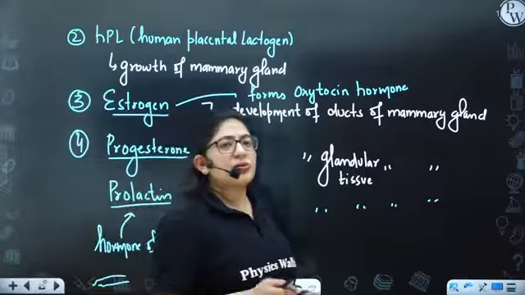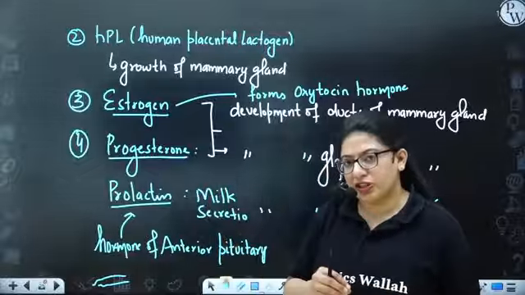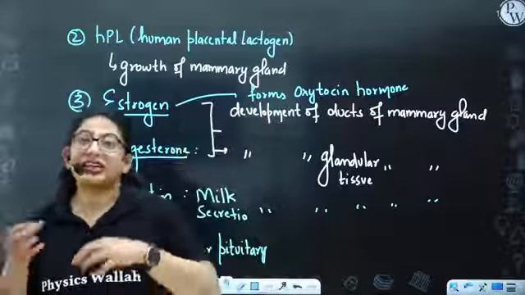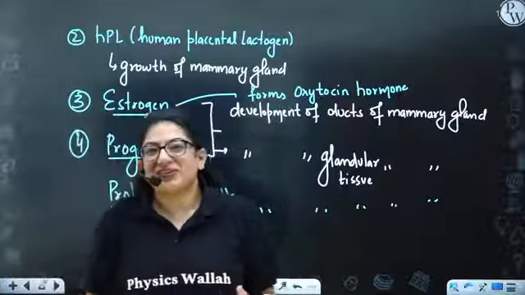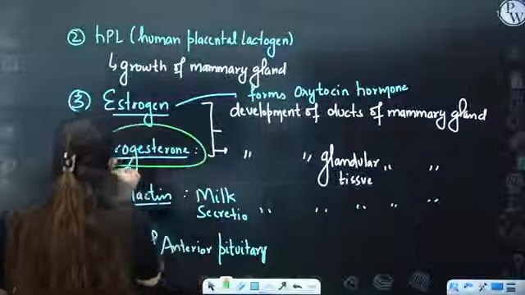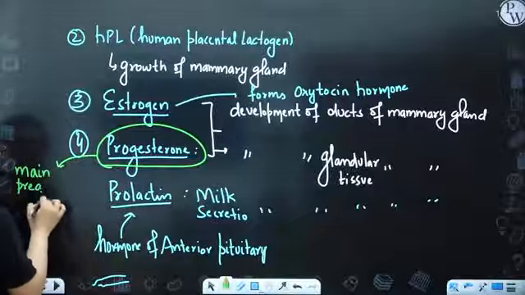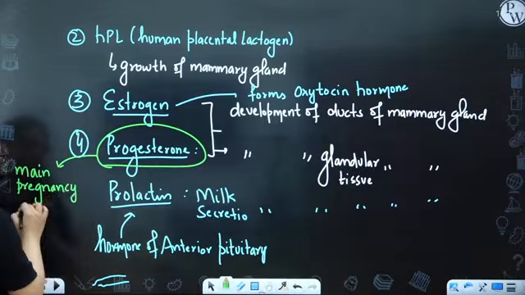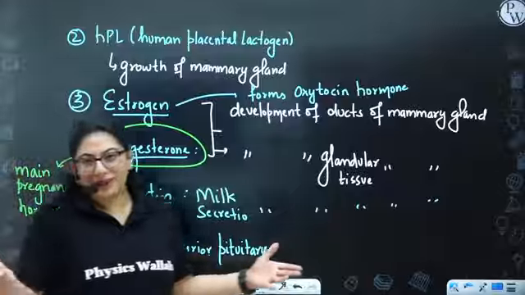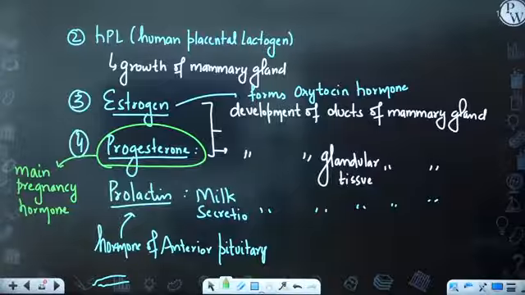Later on, after 3 months, the placenta is completely developed. Its growth has taken place. Now it can produce progesterone, and progesterone can maintain the endometrium. Okay, so it's secreted by the placenta and it is maintaining the placenta. So nice, right? So that's why progesterone is the main pregnancy hormone, because it is maintaining the endometrium. All right, that you all know that it maintains the endometrium. All right, so that was it about the hormones of the placenta, guys.